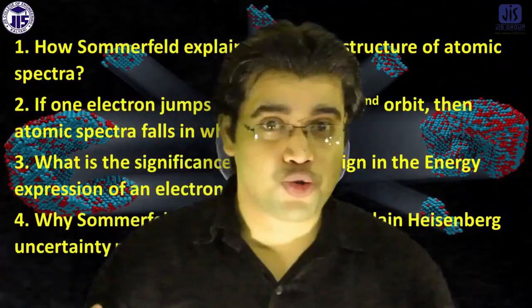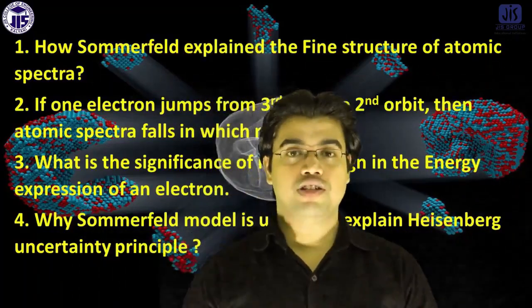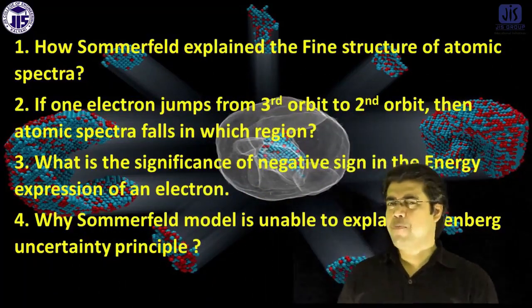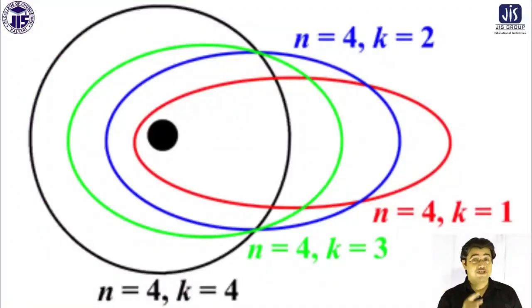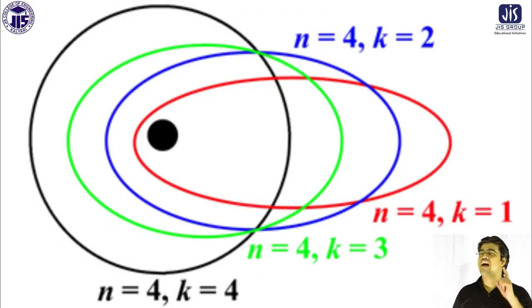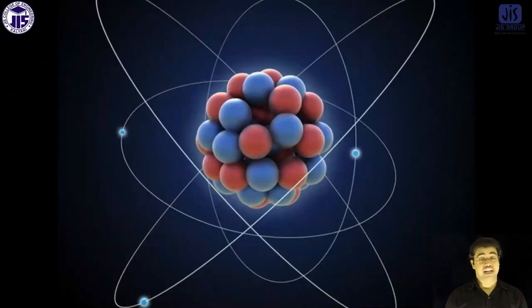The first question of the previous class assignment was how Sommerfeld explained the fine structure of the atom. Actually, the fine structure of the atom indicated the existence of sub-energy levels in a particular atom. So Sommerfeld introduced a new quantum number, called the azimuthal quantum number, that indicates the existence of subcells in a particular orbit. That means for a particular orbit K, there may be some subcells. For a particular orbit L, there may be some subcells.